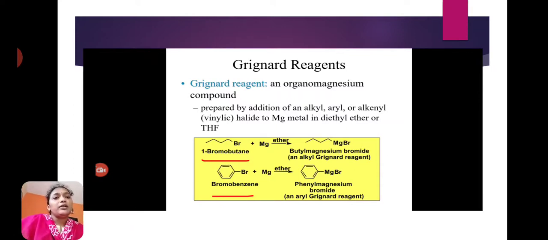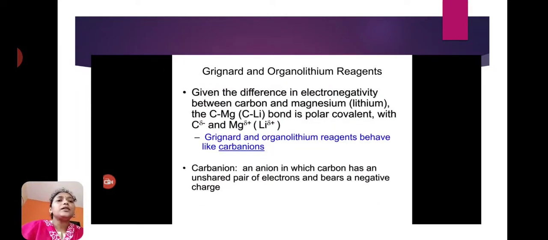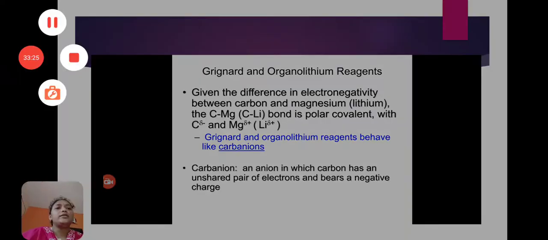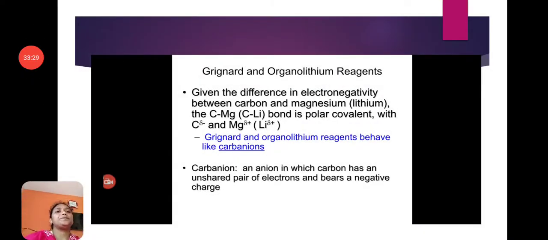Means here the butyl group is the alkyl group, so it is called an alkyl Grignard reagent. Here the phenyl group, the benzene ring, is the phenyl group. This phenyl group is the aryl group, so it is called an aryl magnesium halide. Grignard reagent and organolithium reagents.